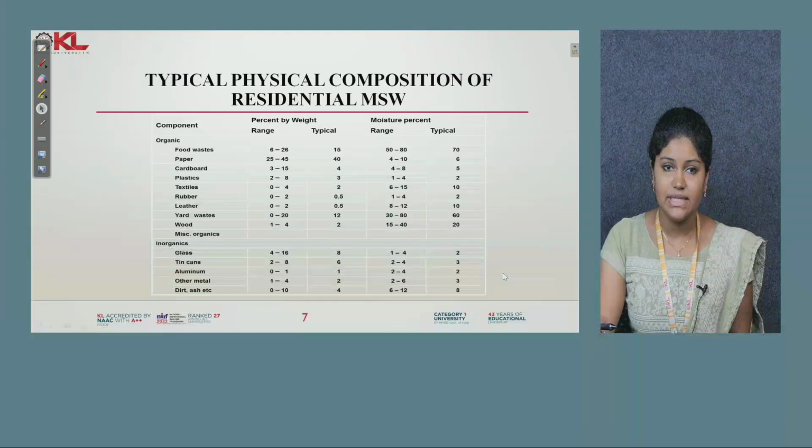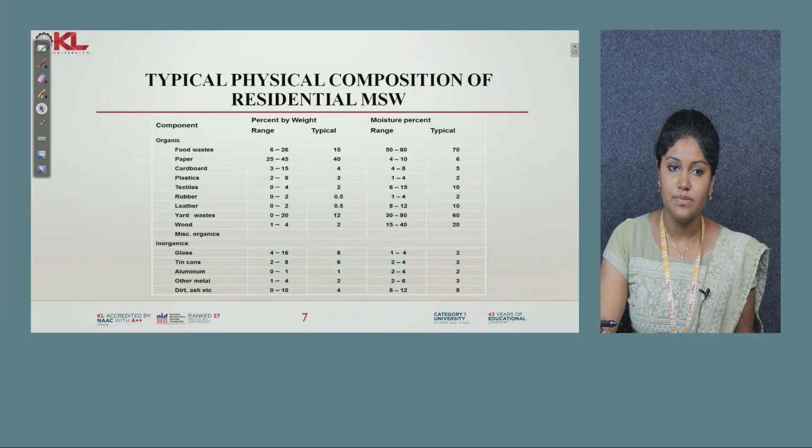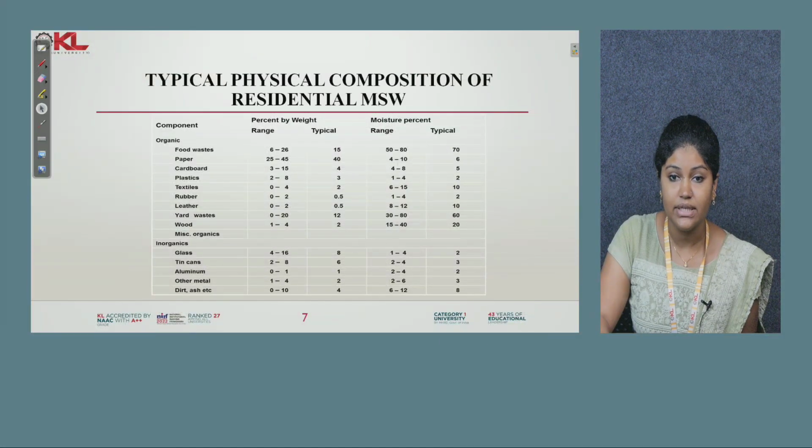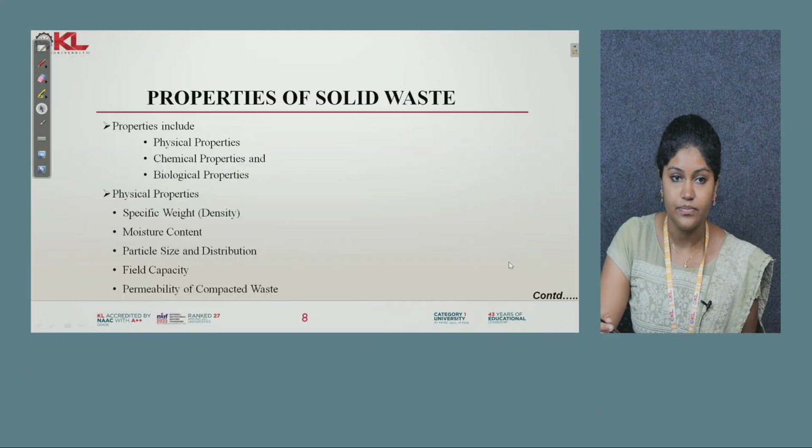The typical physical composition of residential municipal solid waste. Here you can see the organic and inorganic components, everything is mentioned in the table, with the different types of waste and how much moisture content there is. In the case of organic waste, more moisture content is there for food waste, but among the inorganic, dirt and ash have more moisture content.